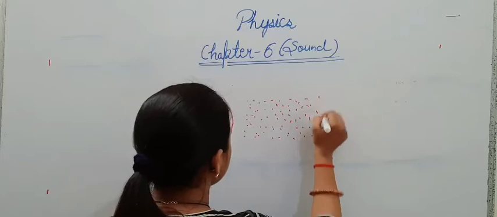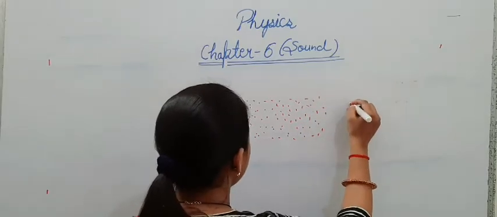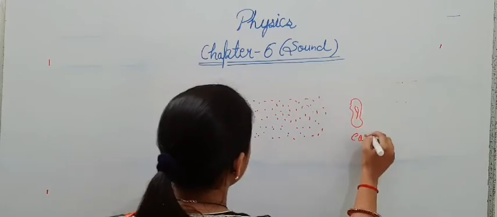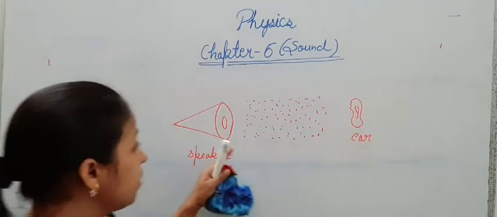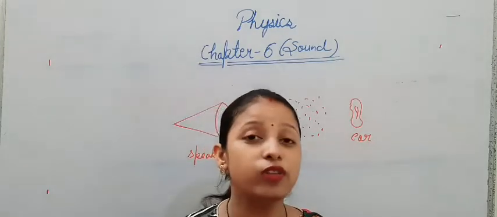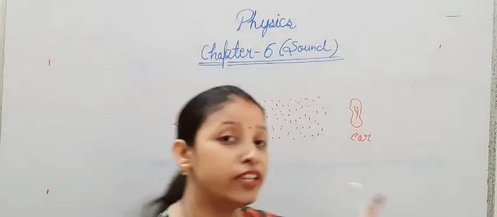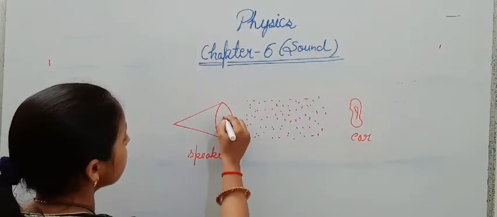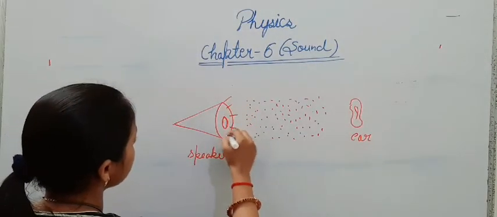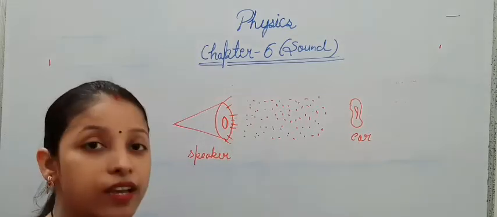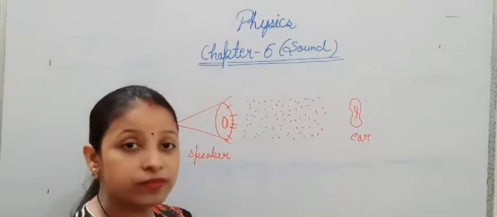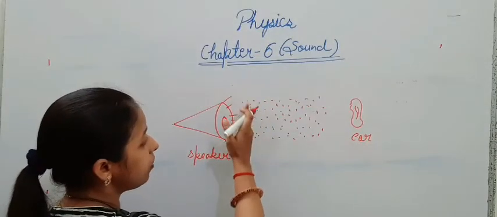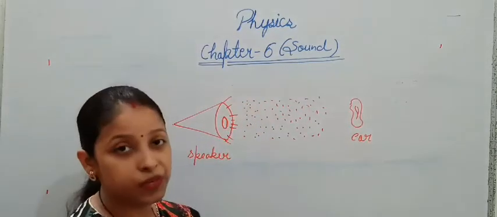And here is the ear of the listener. So when this speaker produces sound, how will the sound move up to your ears? See, when this speaker starts singing, sound is coming out from it. Sound is a kind of energy. Sound energy is moving and it is transferring its energy to the particle next to the speaker.